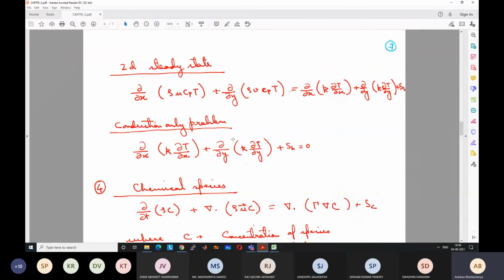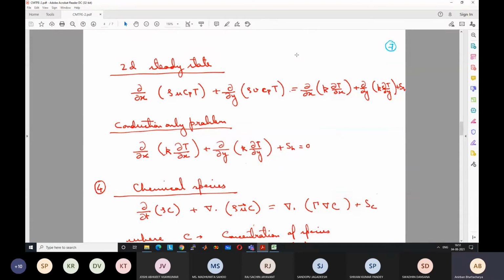And in those types of simple problems, we can even solve them directly by integrating, which is known as analytical solution. But once the equation becomes too complex, like in these cases, analytical solution becomes difficult. If it is a 3D problem, it will be almost impossible. For 1D, it is still possible.